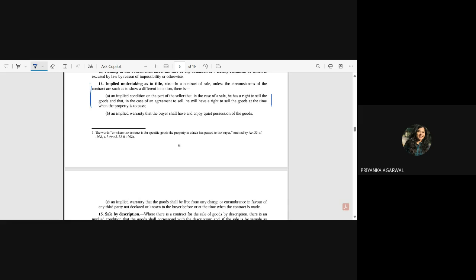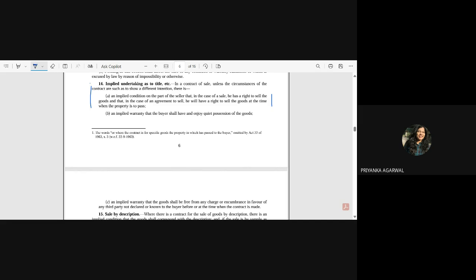It has given you two such scenarios. One is your sale, another is your agreement to sell. And it is saying that there is an implied condition. Implied means that you are the buyer and the seller is not expressly stating the representation, or the criteria to be in this contract. This is implied, it should be there in this.